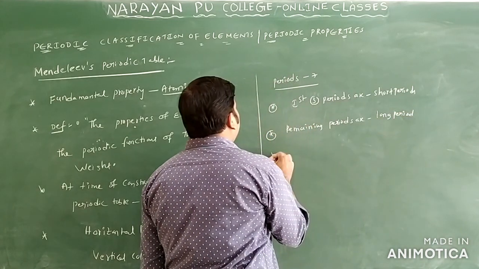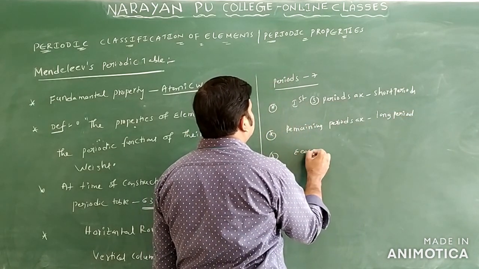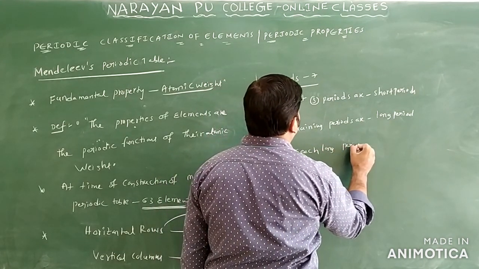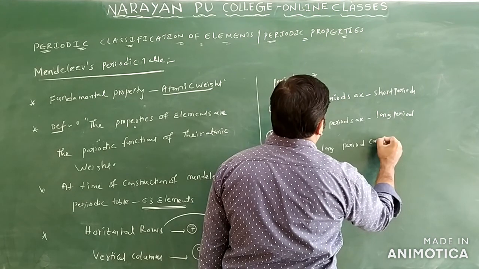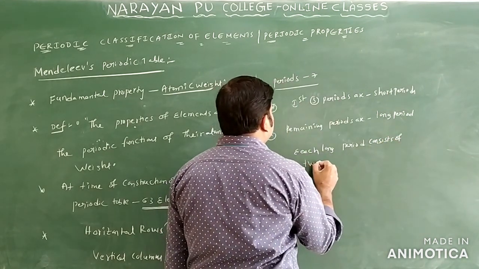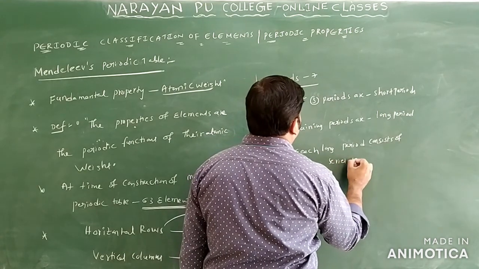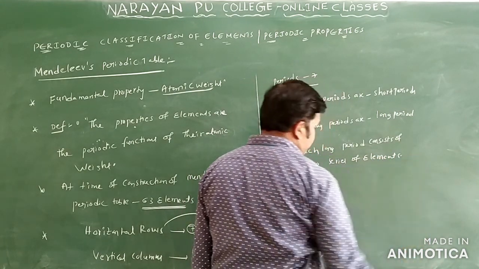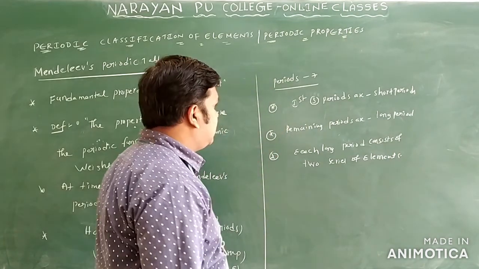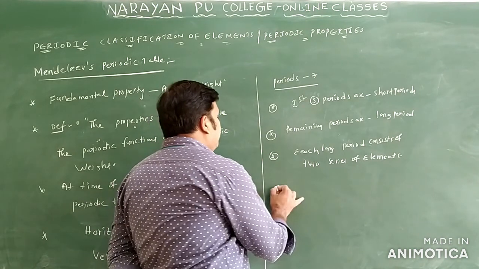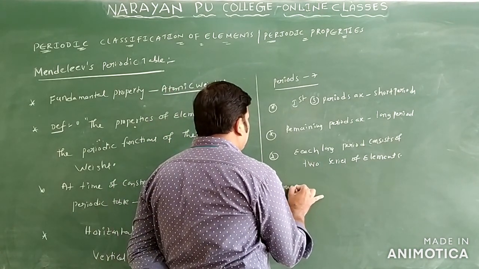Each long period consists of 2 series of elements only. Two series of elements. So this is regarding periods.